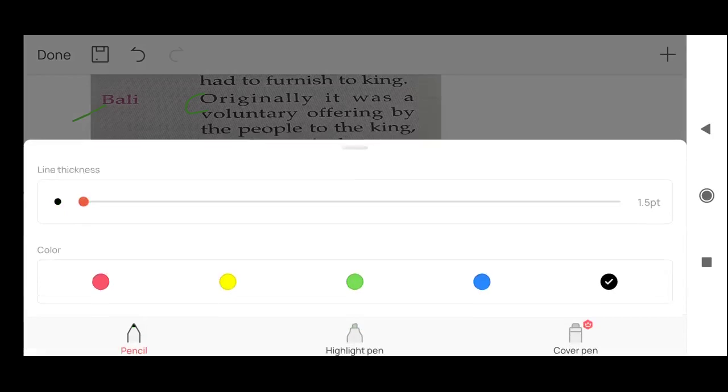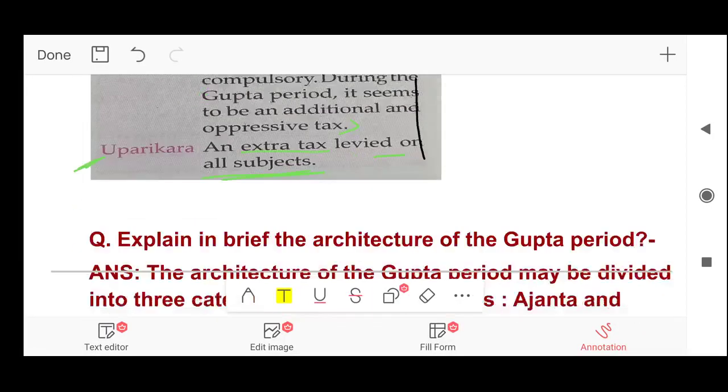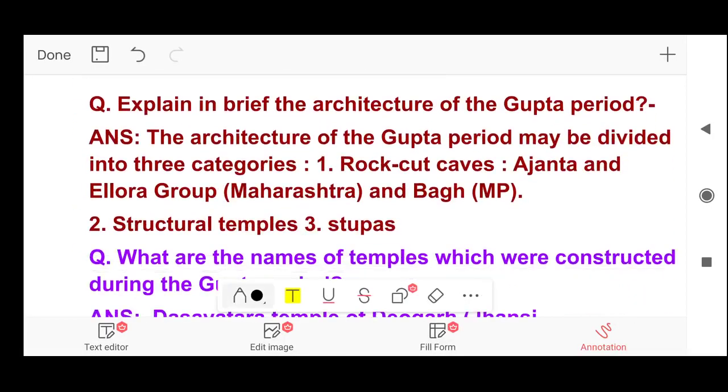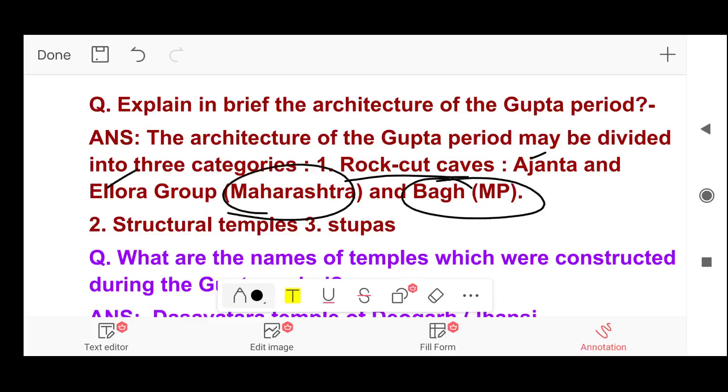Next, explain in brief the architecture of the Gupta period. Answer. The architecture of the Gupta period may be divided into 3 categories. First, rock-cut caves like Ajanta and Ellora group, which is in Maharashtra, and Bagh, which is in MP. Next, structural temples and stupas.